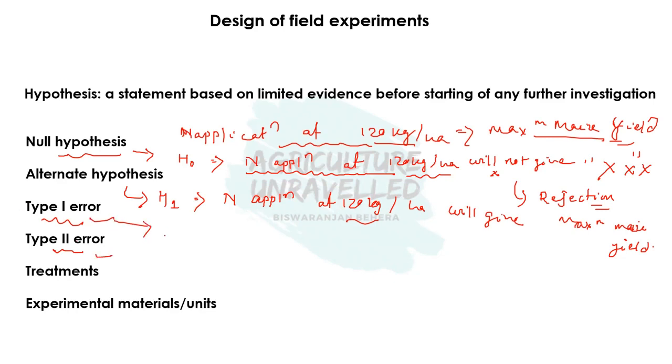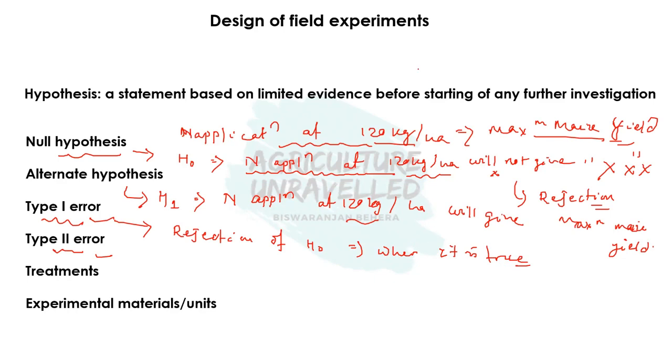So type 1 error is basically the rejection of the null hypothesis when it is true. It means the null hypothesis is true, but we are interpreting the result in a wrong way and we are rejecting the null hypothesis. So we are here committing one error, and that error is known as type 1 error.